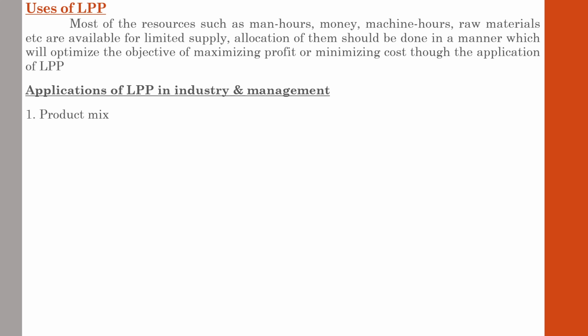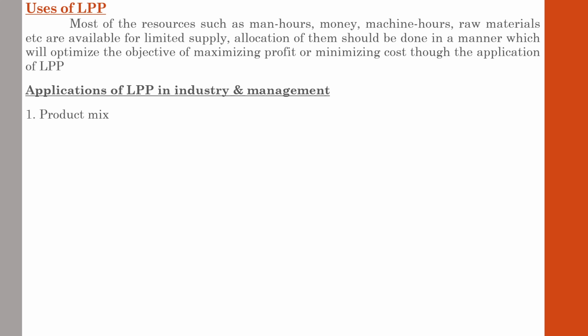Linear programming is extensively used in different areas of management decision making, and here we will discuss some of the main areas in which LPP methods are used considerably. First one is product mix. We all know what is meant by product mix, so we are not going further into that. How are we going to implement LPP in product mix?